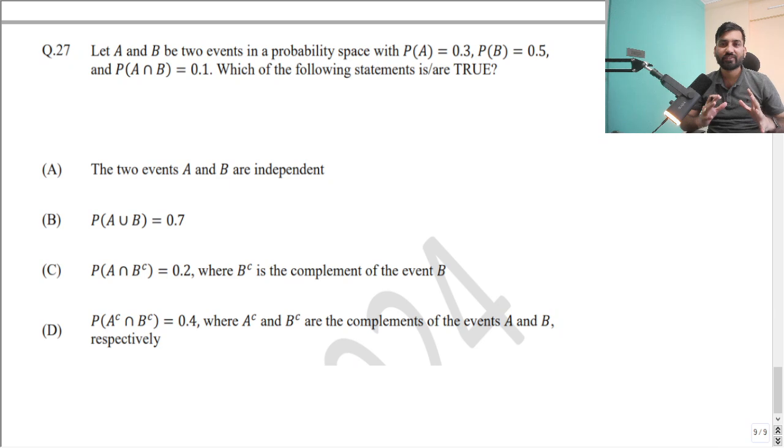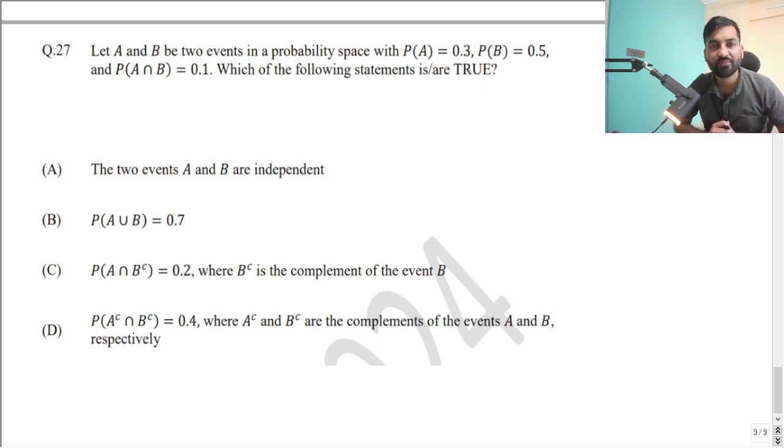While going through the question itself, you can start eliminating the options. If you have clarity and depth of understanding, or if you have honestly studied probability and statistics from my lectures, then you can solve it.